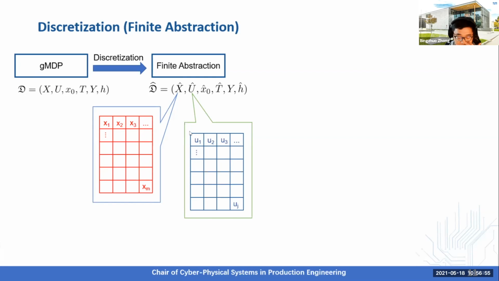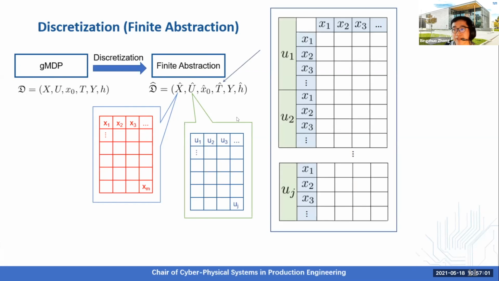Based on this discrete state set and input set, we construct the stochastic kernel. Since they are discrete, the stochastic kernel can be expressed as a matrix in which each entry characterizes the probability of transition among different states with different inputs. For example, the entry here means the probability of reaching x3 when you start from x2 and use u1 for controlling the system.